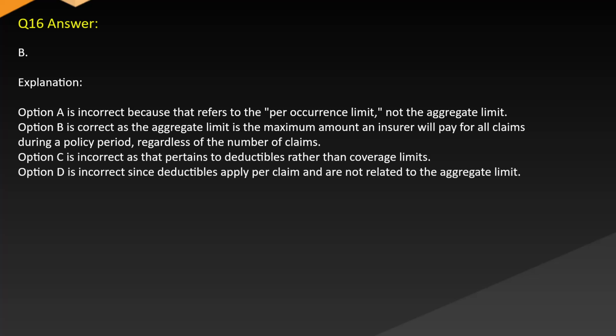Answer B. Explanation. Option A is incorrect because that refers to the per occurrence limit, not the aggregate limit. Option B is correct as the aggregate limit is the maximum amount an insurer will pay for all claims during a policy period, regardless of the number of claims. Option C is incorrect as that pertains to deductibles rather than coverage limits. Option D is incorrect since deductibles apply per claim and are not related to the aggregate limit.